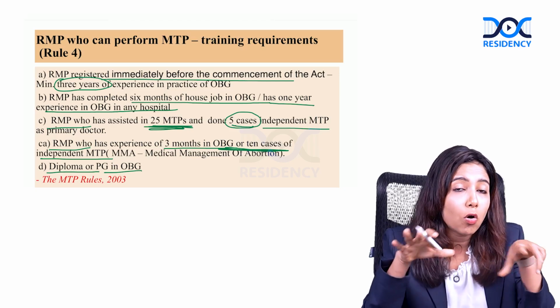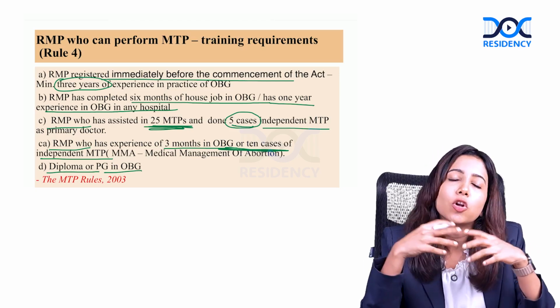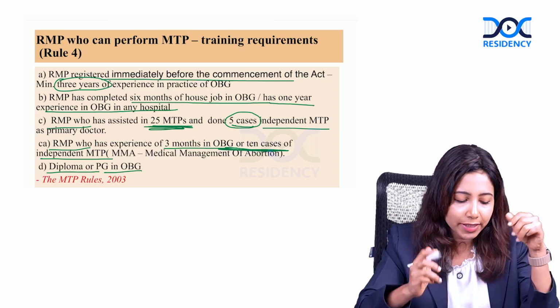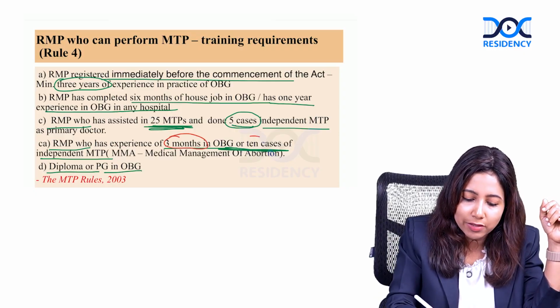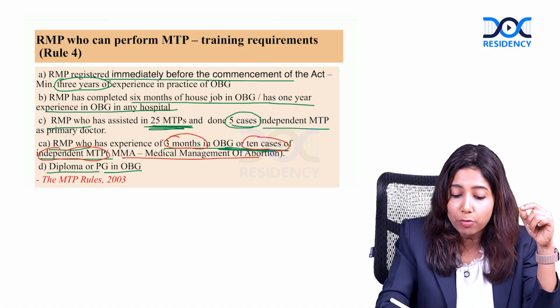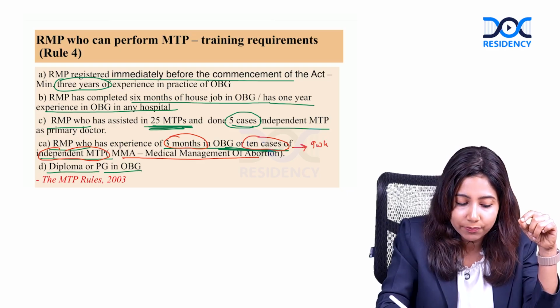Please note that all of these personnel that I described here cannot perform in all periods of gestation. It slightly differs. For example, the one that we discussed here, person who has 3 months of experience or 10 cases of independent MTP, that is medical method of abortion, they are allowed to do MTP only till 9 weeks.